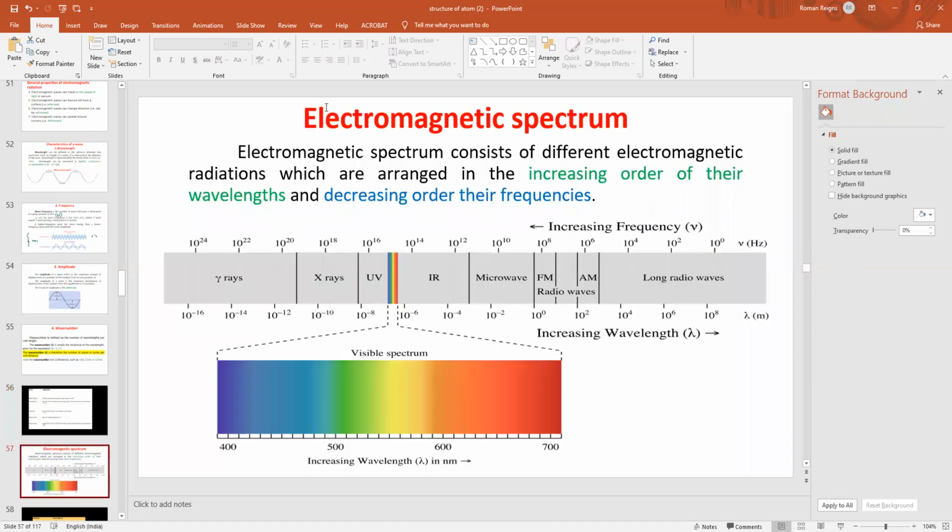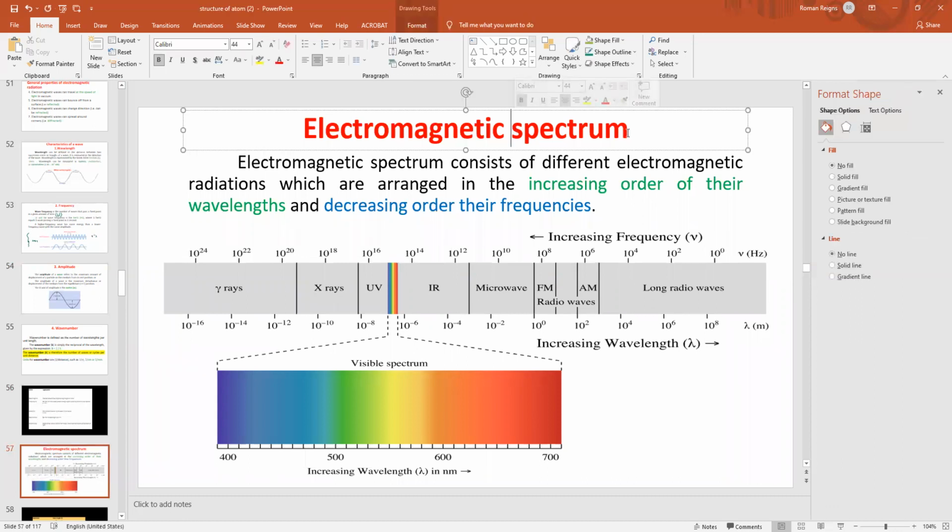Okay. Next, we are going to study the electromagnetic spectrum. Now, what is this electromagnetic spectrum? When you arrange the various electromagnetic radiations in the increasing order of wavelength or the decreasing order of frequencies, that arrangement is called the electromagnetic spectrum. Okay, clear? Is it okay up to here?